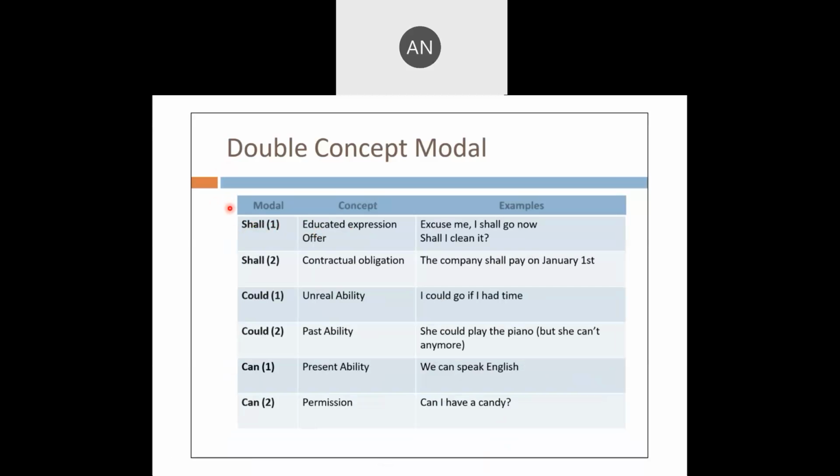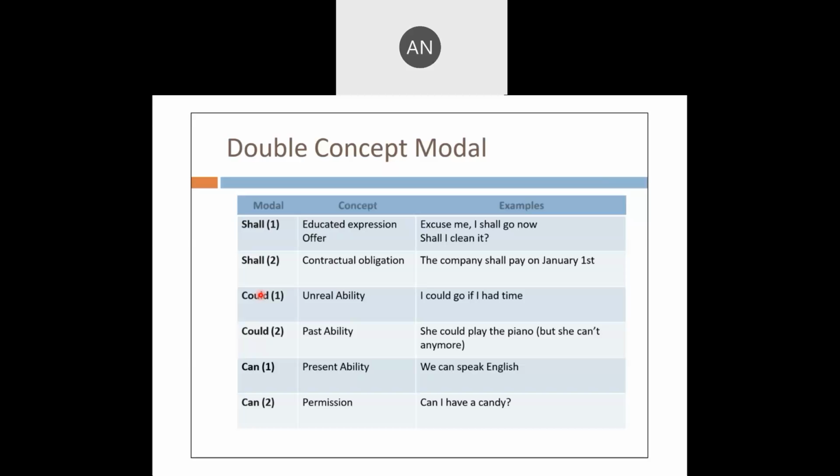Shall is for educated expression, offer, or contractual obligation. Example: excuse me, I shall go now, or shall I clean it? The company shall pay on 1st January. Could is for unreliability, past ability. I could go if I had time. She could play the piano, but she can't play anymore.